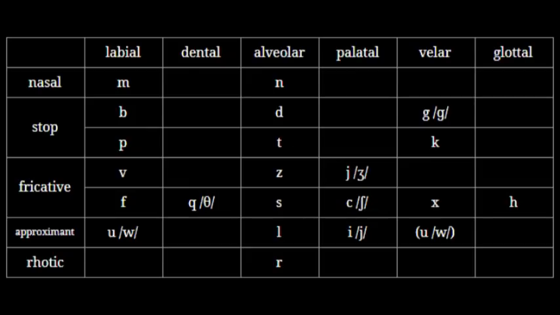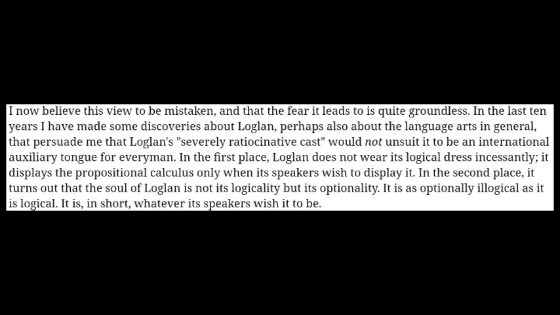Well, this is something I haven't done a great job explaining, but my classification of conlangs into interlangs and artlangs is almost completely arbitrary. Internationality doesn't need to be the primary goal of a conlang for me to count it as an interlang. Loglan claims that its logical nature, quote, would not unsuit it to be an international auxiliary tongue for every man. That means internationality was at least somewhat taken into account when Loglan was designed, and therefore means that I'll be calling it an interlang. Phew. Let's talk about the orthography.